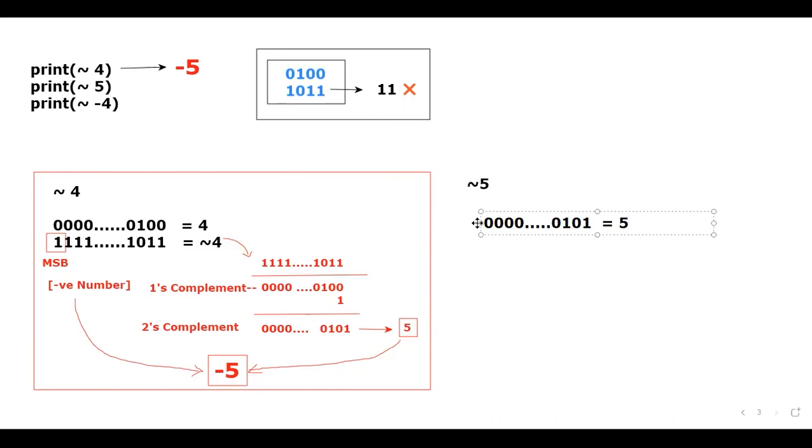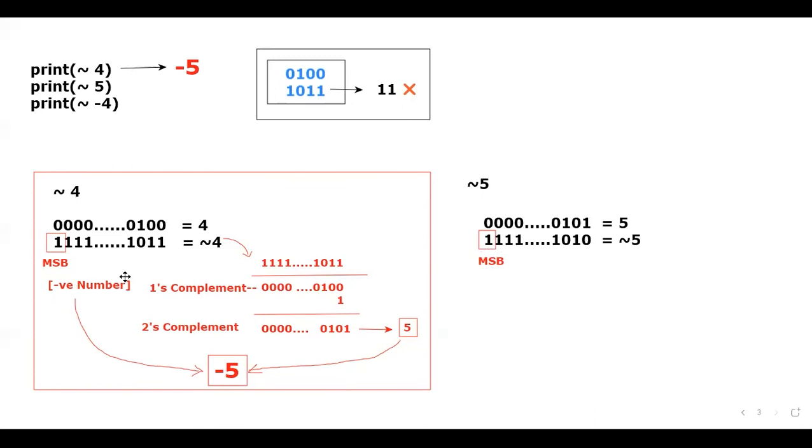So then what is negation of 5? You tell me. 1 1 1 1 ... 1 0 1 0. This is the negation of 5. Now, the MSB: if it is 0, it is a positive number, because binary can only be 0 or 1. If the MSB is 1, what conclusion will I get? The answer is a negative number. Correct, right? The answer is a minus number. Already I got this confirmation.